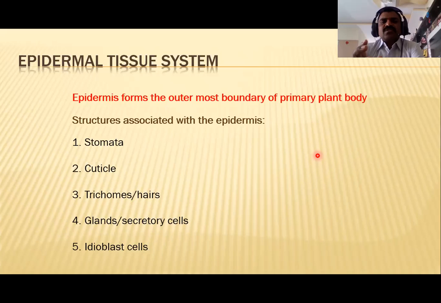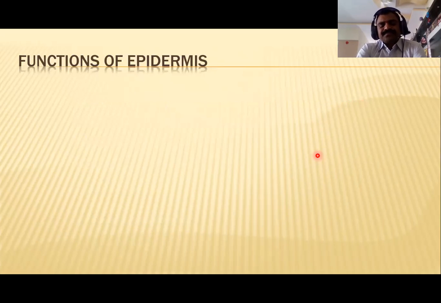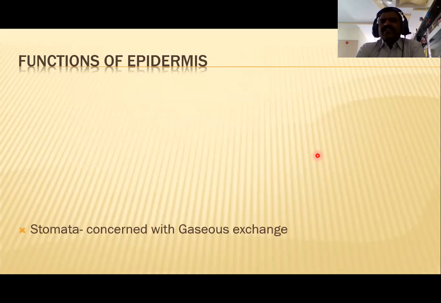Trichomes are nothing but hair-like structures, external hairs, and glands, also called secretory cells. We know about secretory cells; in the last class we already discussed secretory tissue and idioblast cells. Idioblast cells are made up of crystals like calcium carbonate, calcium silicate, and some other particles. Then what are the main functions of this epidermal tissue system?